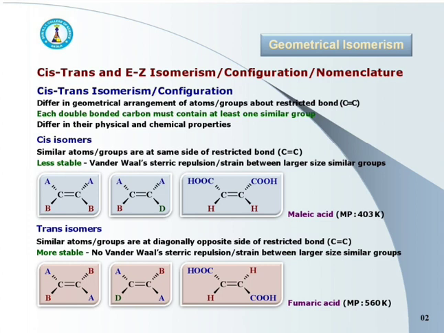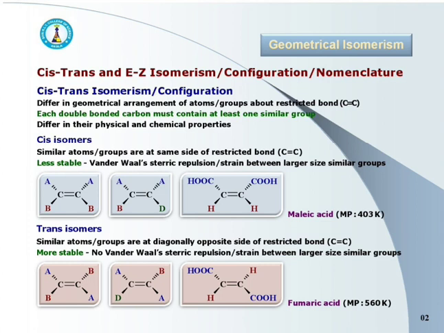Please keep in mind, in cis-trans isomerism, each double bonded carbon must contain at least one similar group or atom. It is not essential that both groups or atoms should be the same.